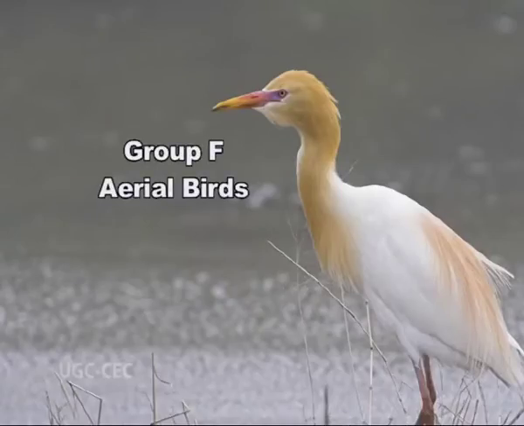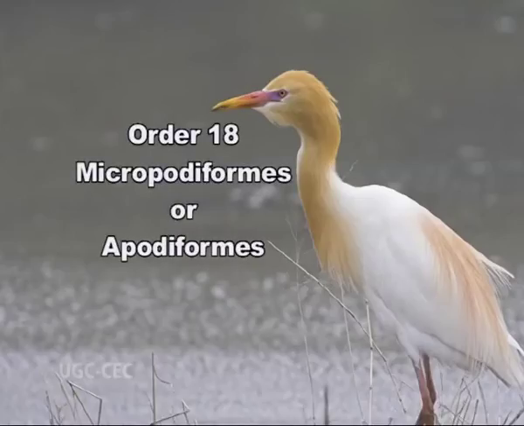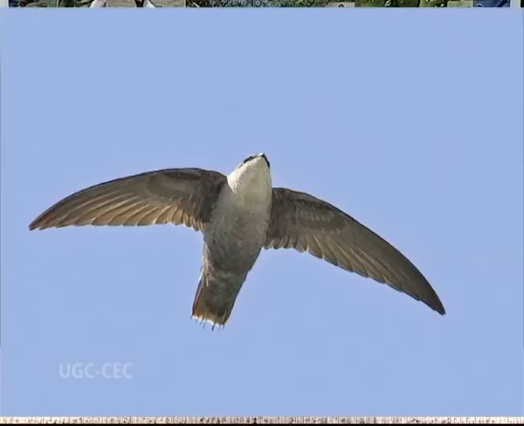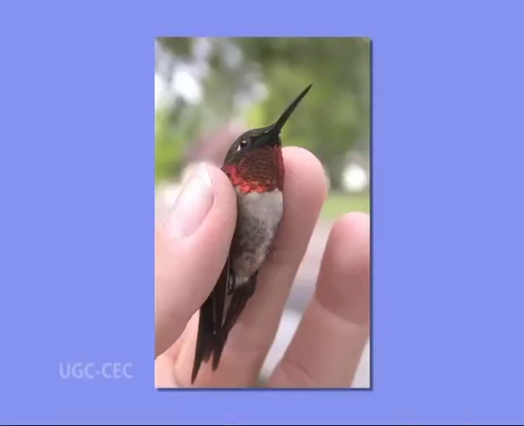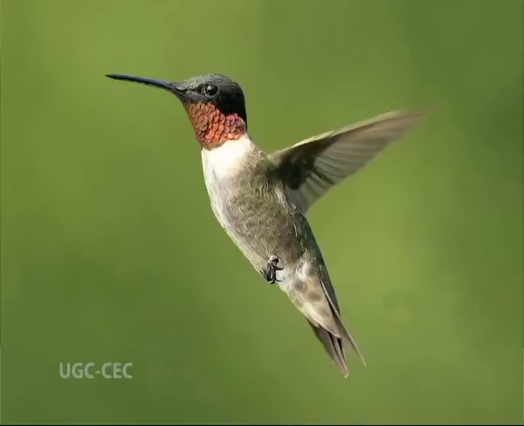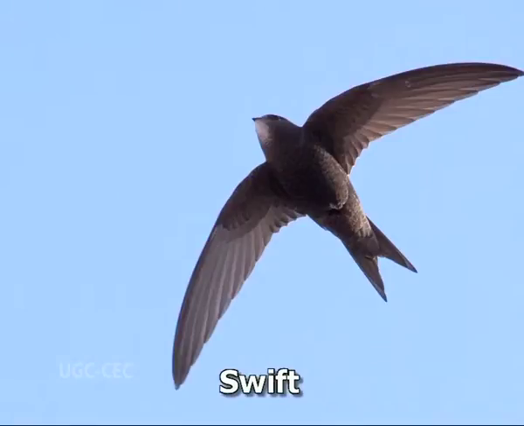Group F, that includes aerial birds. These are the birds which are mostly on wings and have weak or vestigial perching feet. Order 18, Micropodiformes or Apodiformes. Apos meaning footless, so classified under Apodiformes. Usually small birds, legs are very short and feet are very small. Wings pointed. Beak is small and weak and slender with long tubular tongue. Examples: swifts and hummingbirds.